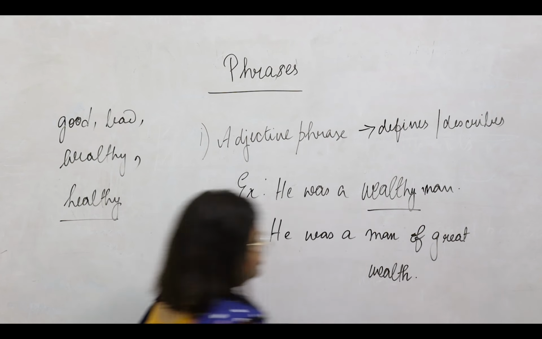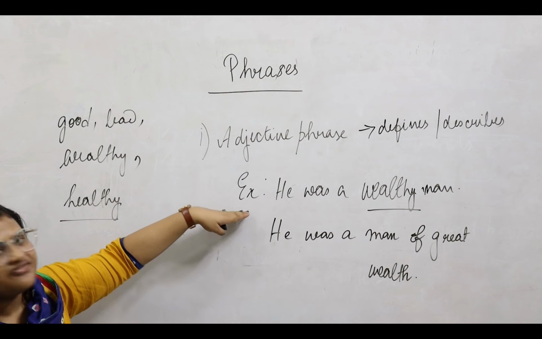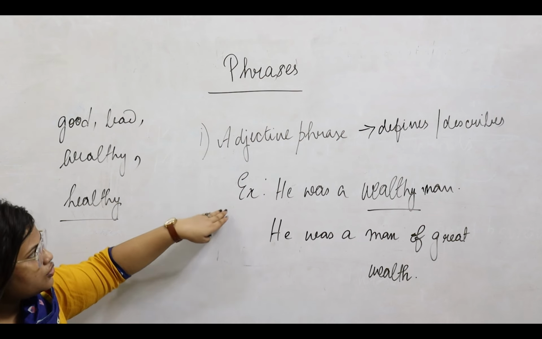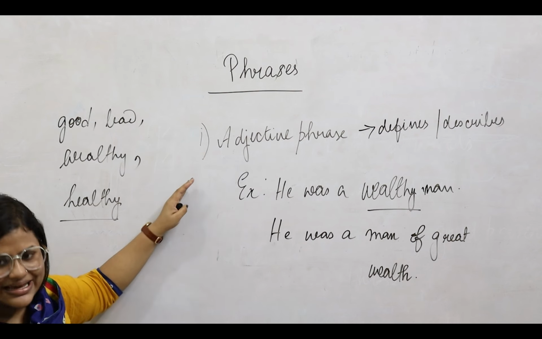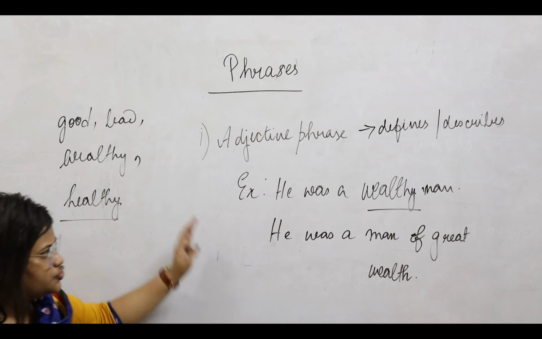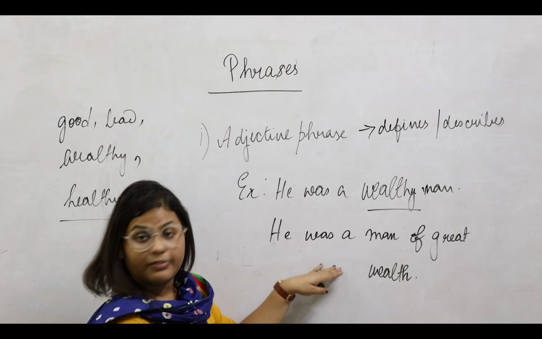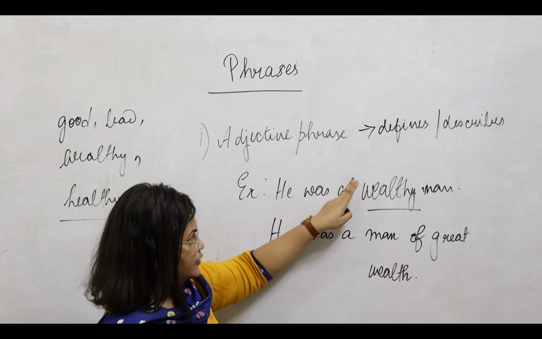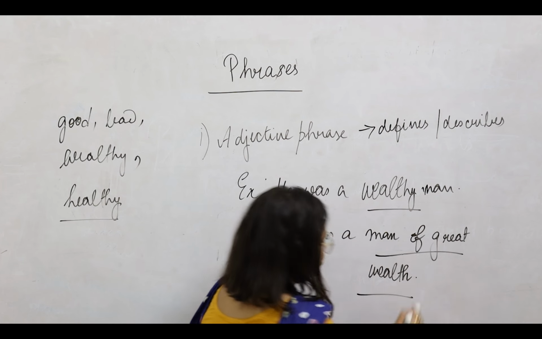So now remember, when we are trying to transform sentences or write a sentence with different kinds of phrases, the idea of the sentence should never change. So the meaning of the sentence still remains the same. We are saying he was a man of great wealth. Wealthy has been replaced with man of great wealth.